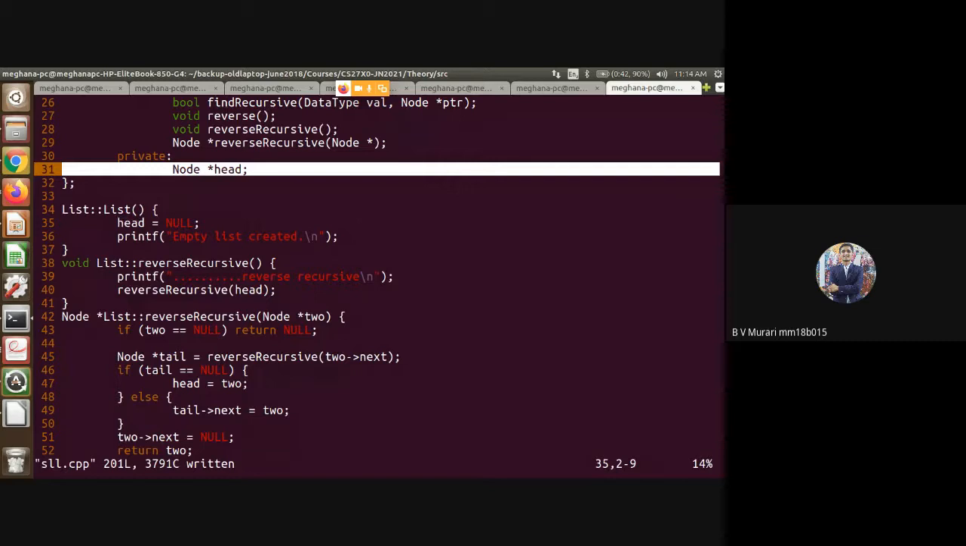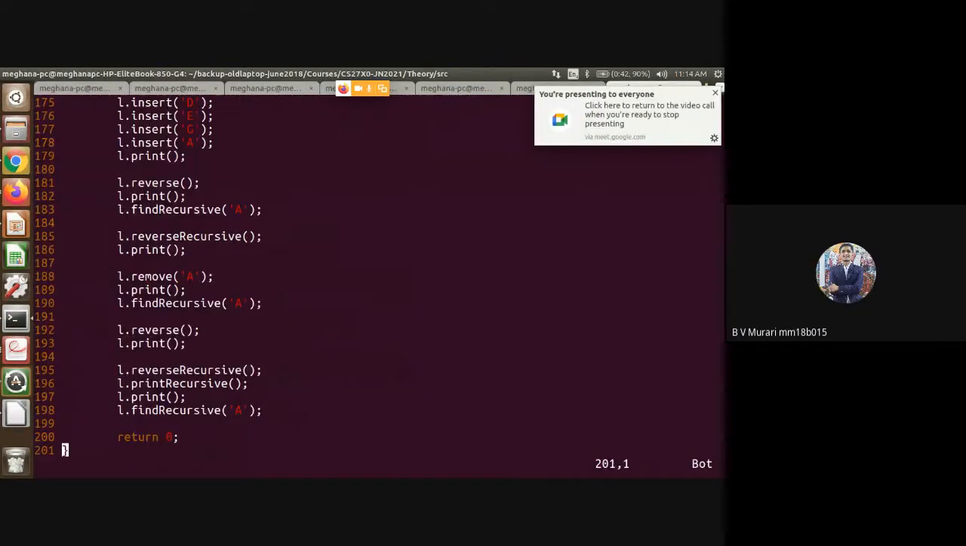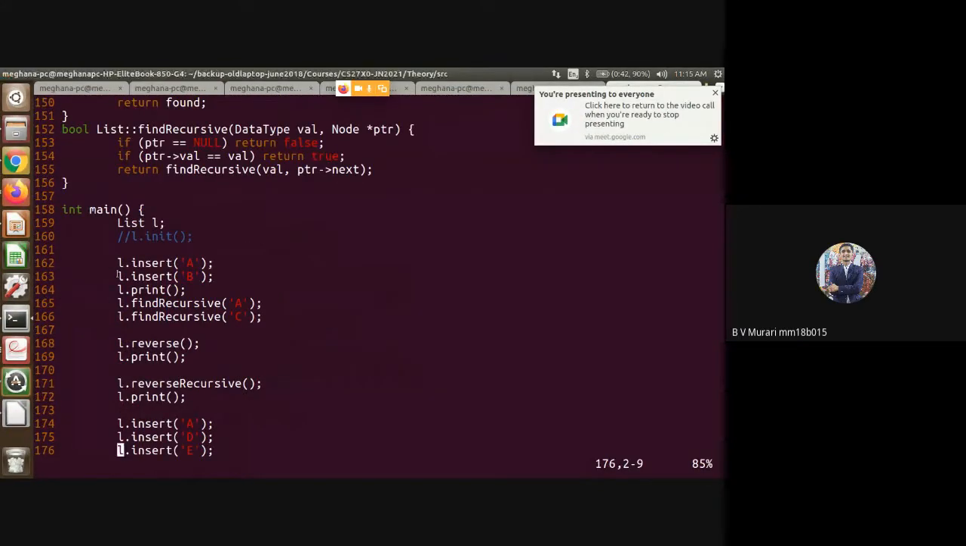Oh, okay, sir. One more thing. In the main function, when you call the constructor list of L, and when you want a head and you want to pass it to some other method, say like L dot find recursive, if you want to send some head pointer in that, how do you send it? L dot head, is it?